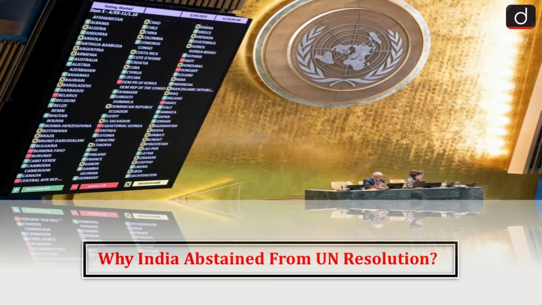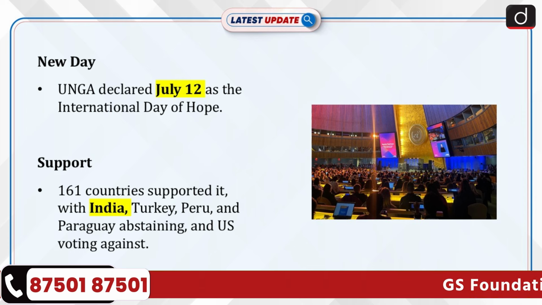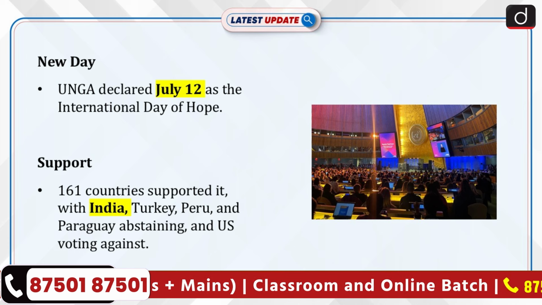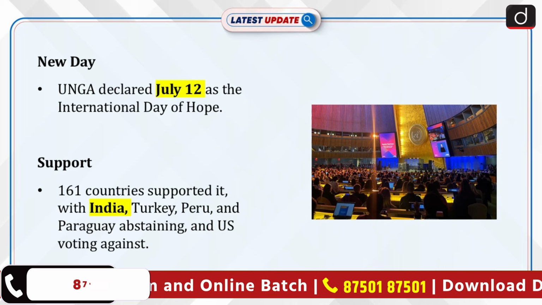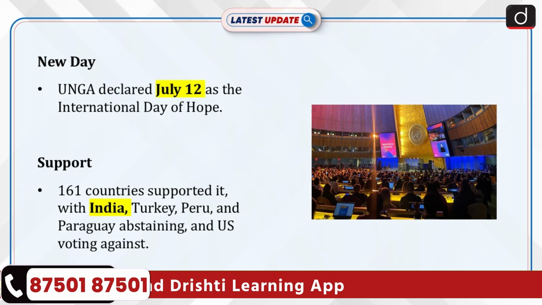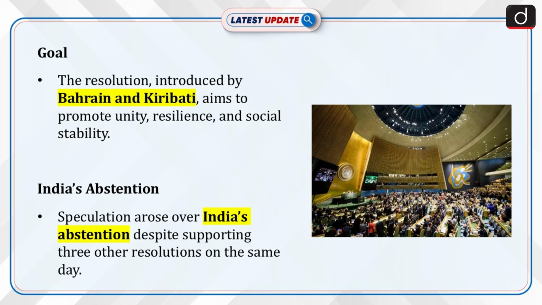The topic of discussion is why India abstained from UN resolution. Recently, the United Nations General Assembly, UNGA, passed a resolution to declare 12th July as the International Day of Hope. 161 countries supported the resolution, while India, Turkey, Peru, and Paraguay abstained, and the United States voted against it. The resolution, introduced by Bahrain and Kiribati, aimed to promote global unity, resilience, and social stability.